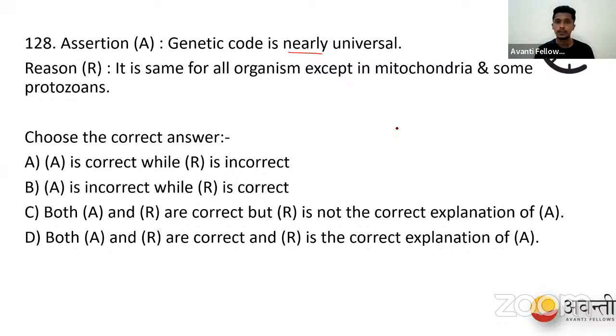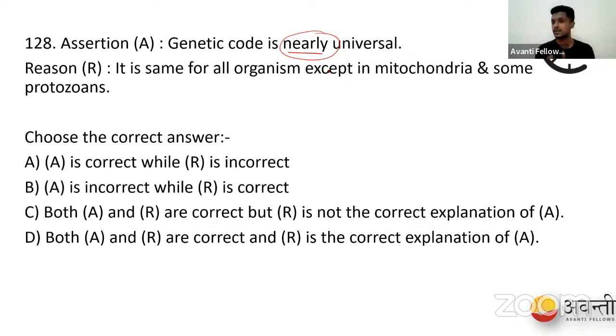So if you see, some of you have answered that both assertion and reason are correct, and reason is the correct explanation of assertion. Absolutely right, option D is absolutely right. So let's see why it is right. Genetic code is universal. That's what our textbook says, right, people? But we have never heard about this term called nearly universal.